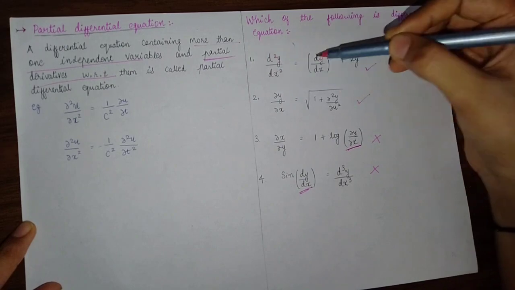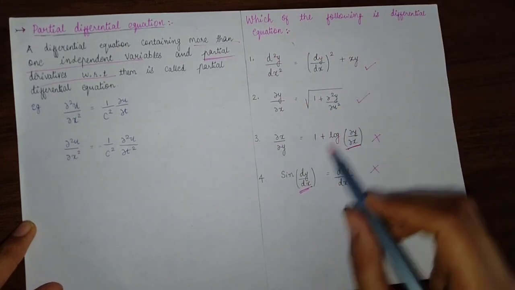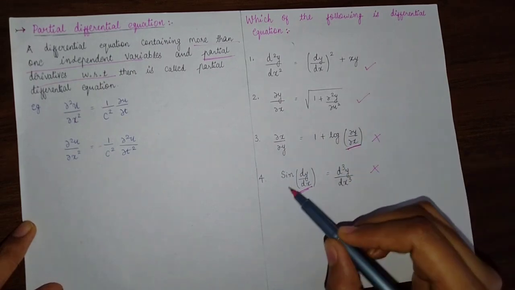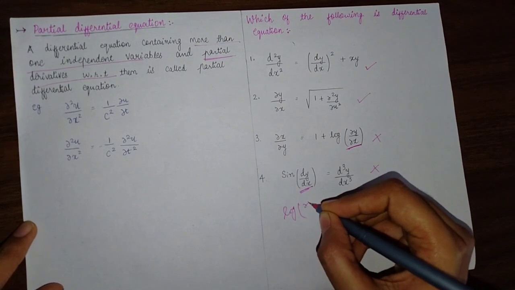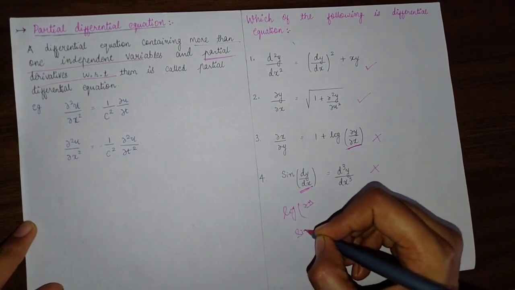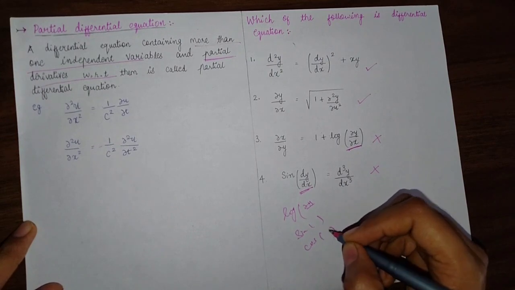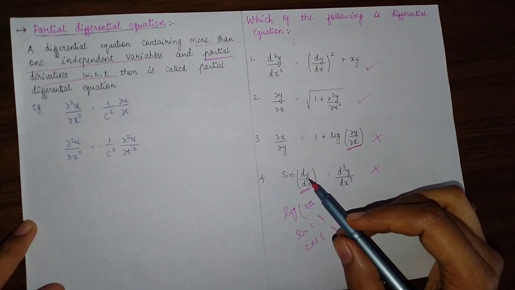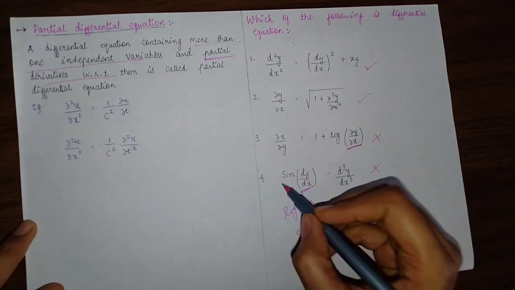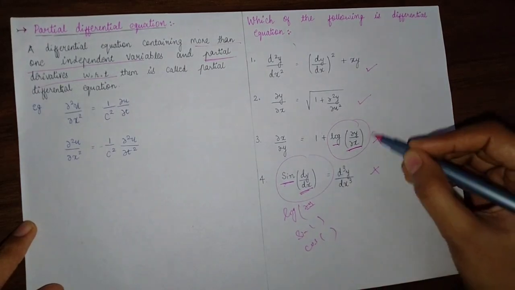You can see here that they are independent, but here they are with a function, with log del y by del x, with sin dy by dx. So we cannot consider log del y by del x or sin or cos of something as the differential coefficient. The differential coefficient should be alone only, independent of the function. But here it is with the function, so we cannot consider it a differential equation.